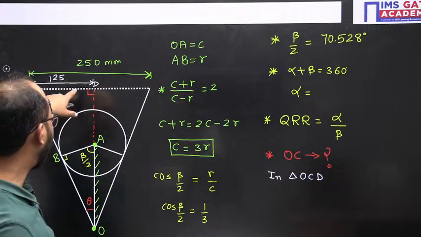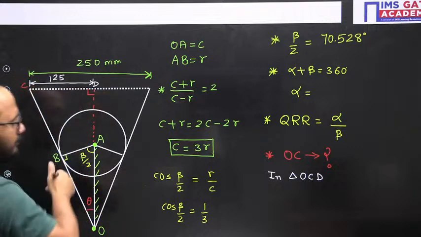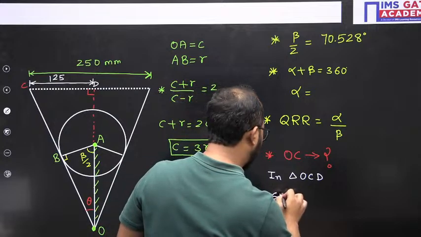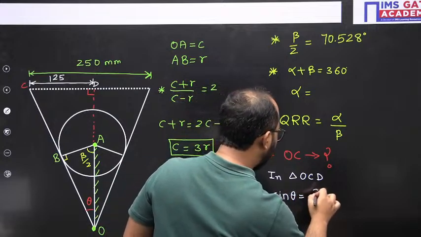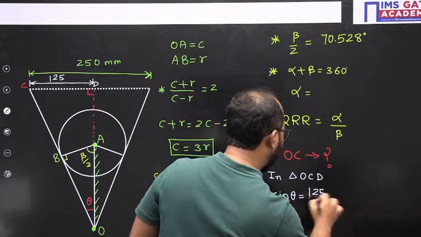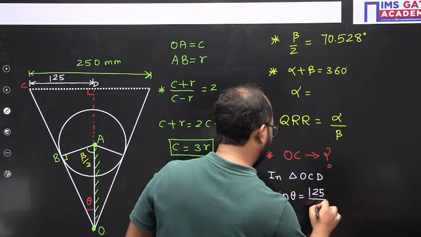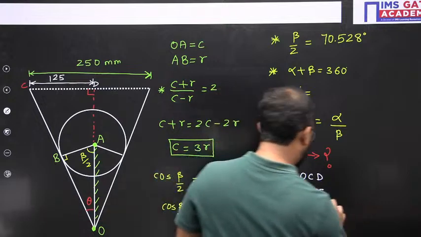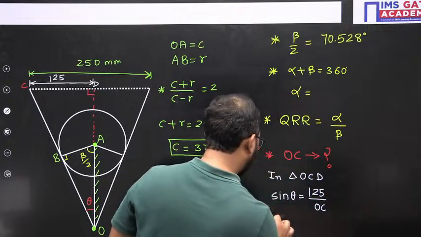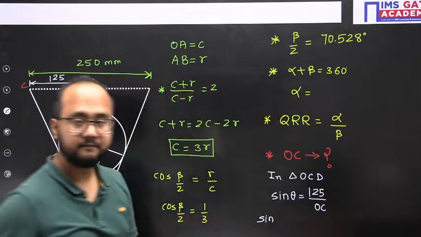So this length 125 is given, and perpendicular divided by hypotenuse gives sin theta. Perpendicular is 125 divided by the hypotenuse, that is OC, which we need to calculate. But what is theta?